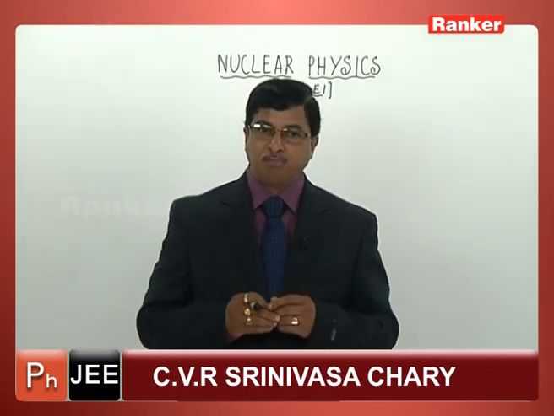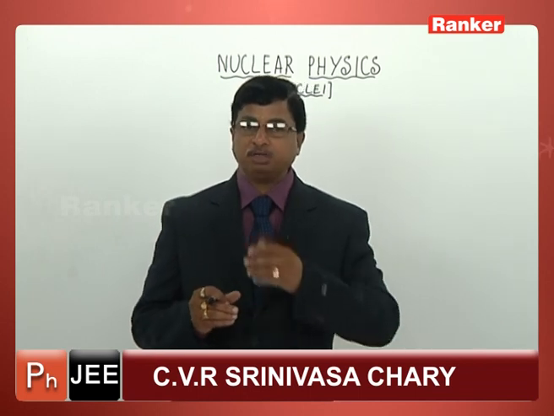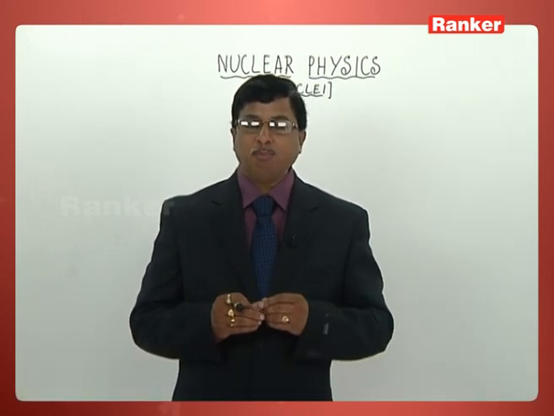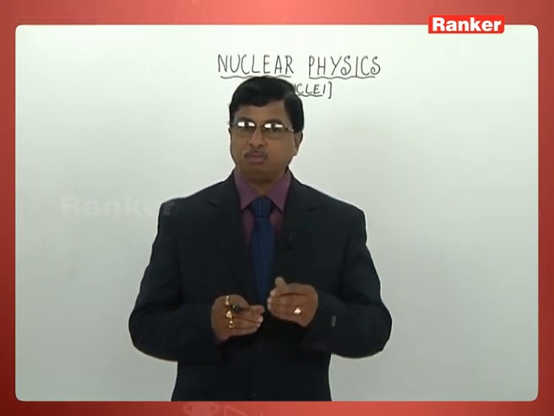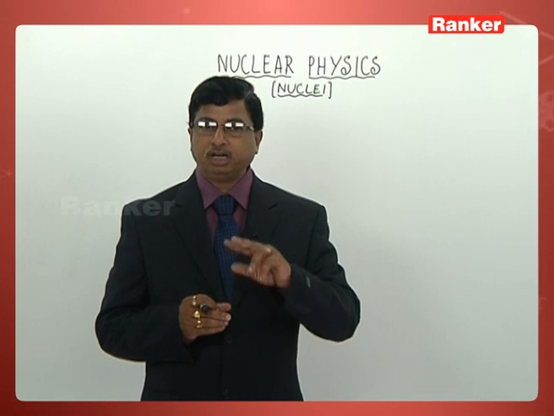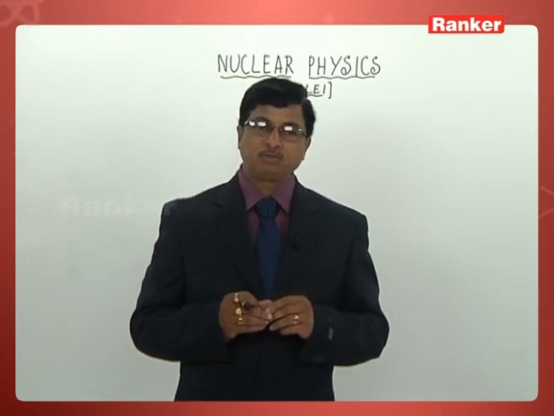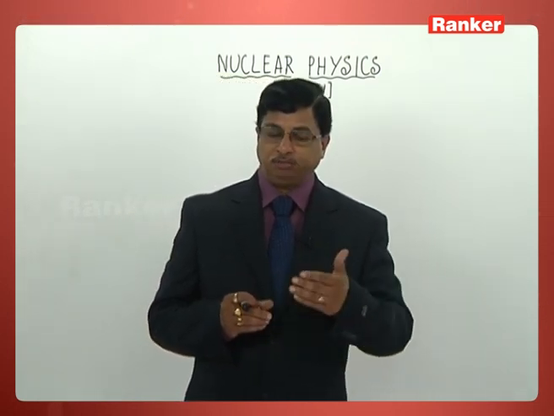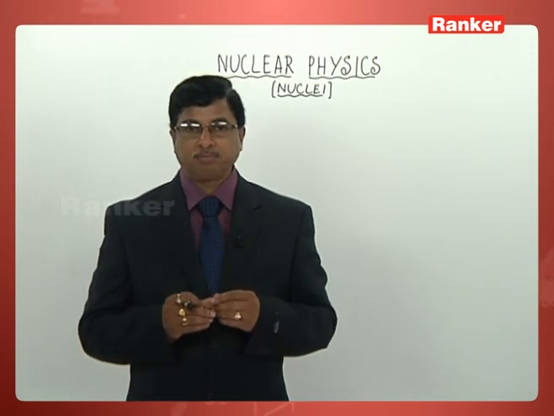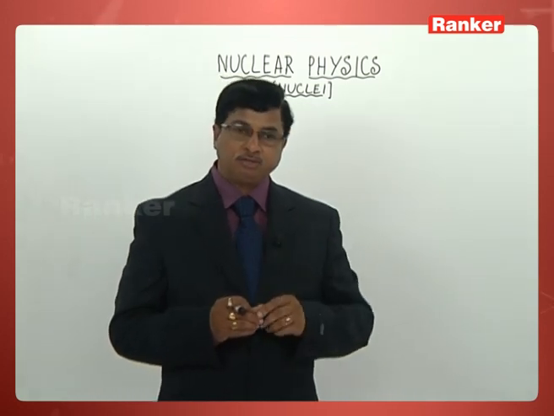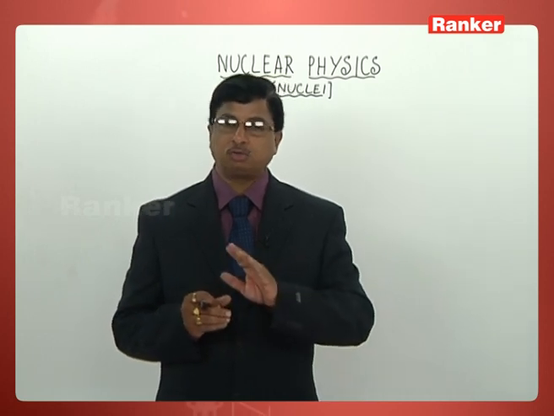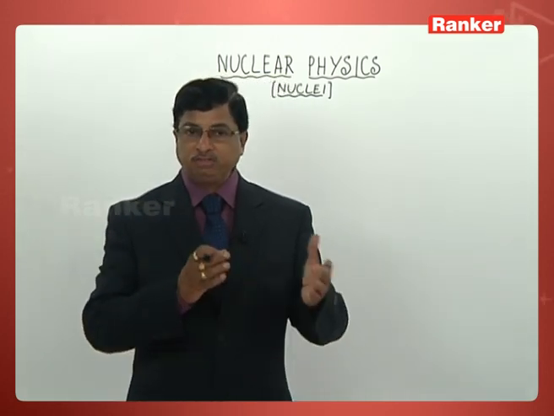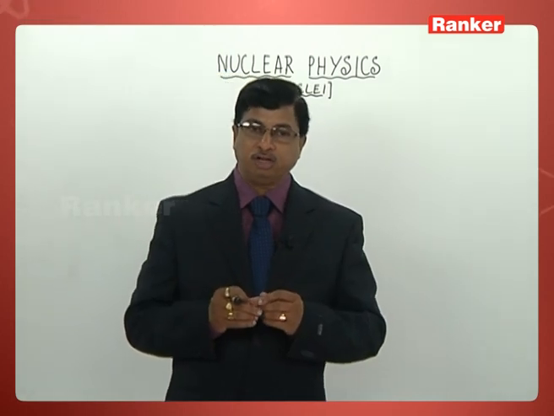In the same manner, when a beta particle is emitted by a nucleus, mass will not have any variation, whereas the atomic number will be increased by 1 unit. If a gamma ray is emitted, then neither the mass nor the charge changes. That means the atomic number also is not going to be varied. So these areas commonly one should understand.